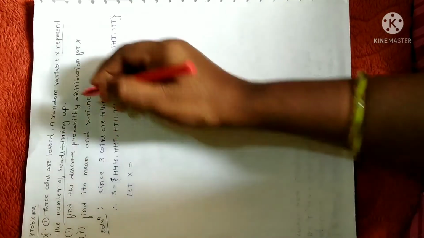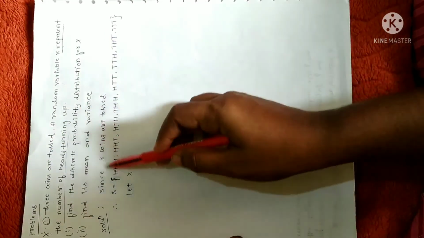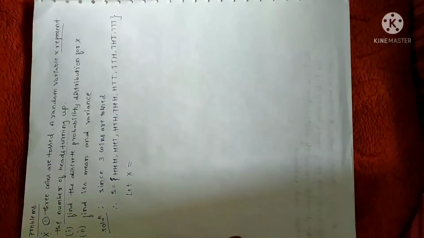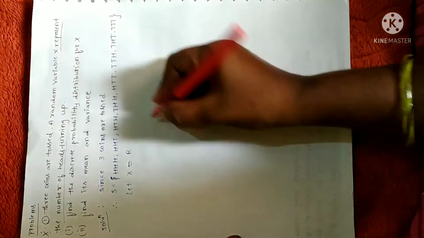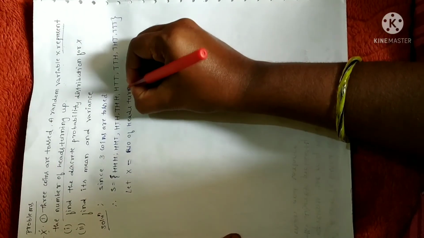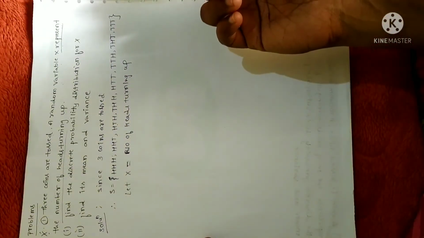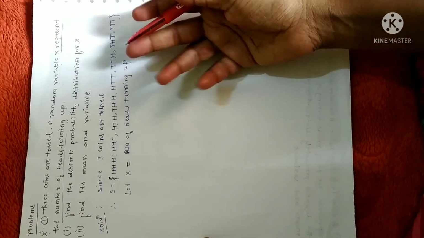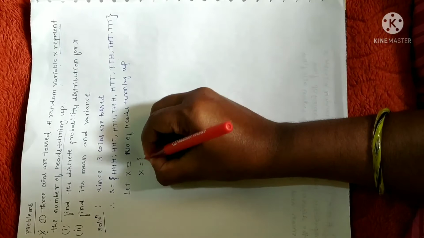Now let me write the random variable. What is the random variable given? First, what I have written is the event, that is, 3 coins are tossed. So I have written that event and the sample space with respect to it. Next I am going to write the random variable. Here the random variable is x. It represents the number of heads turning up. Number of heads turning up is the same as getting a head. Number of heads turning up is none other than, when you toss a coin, how many times you are going to get a head. That is what the random variable is.